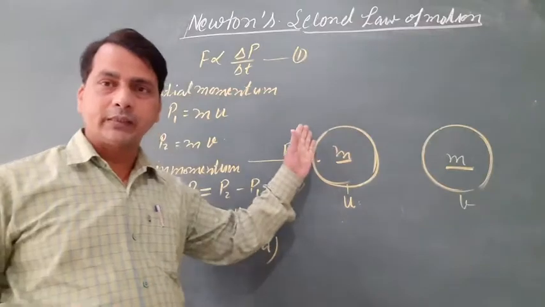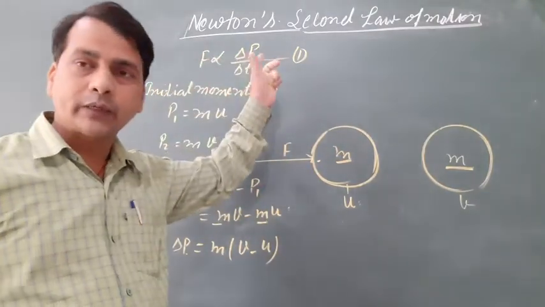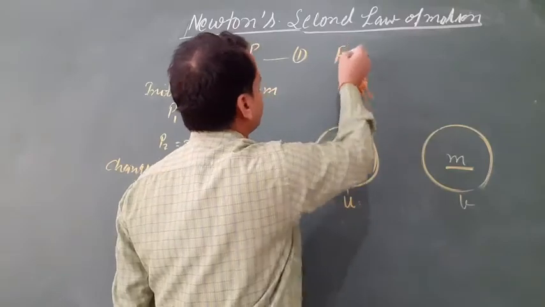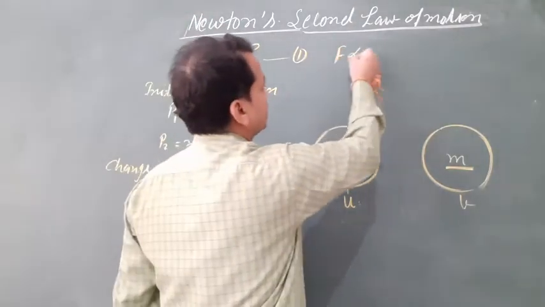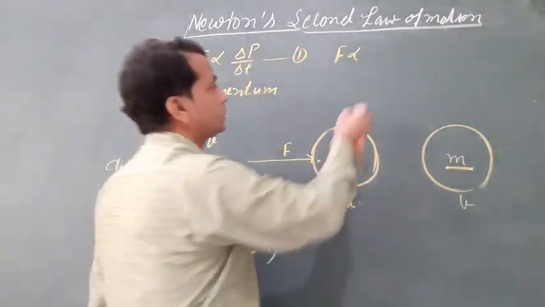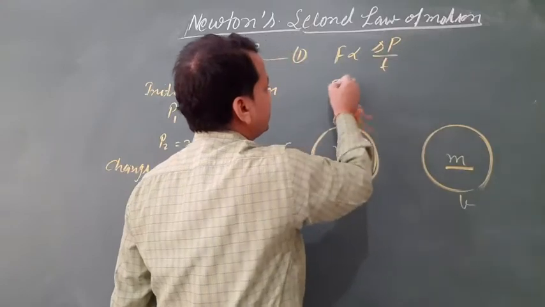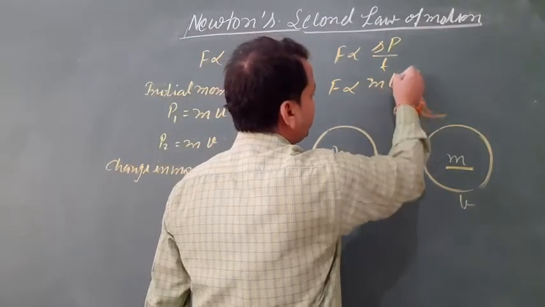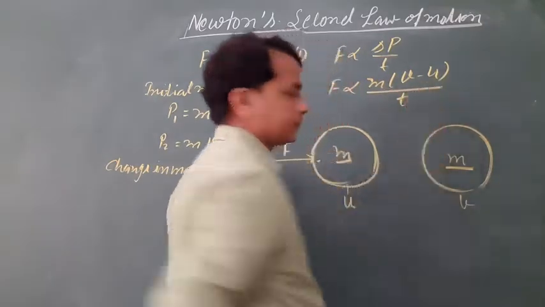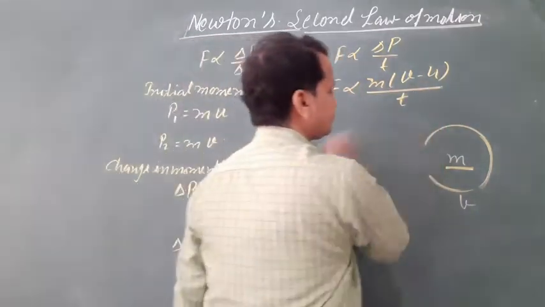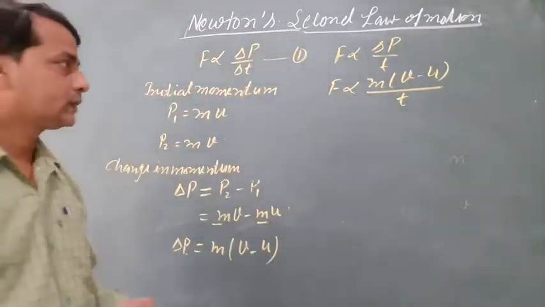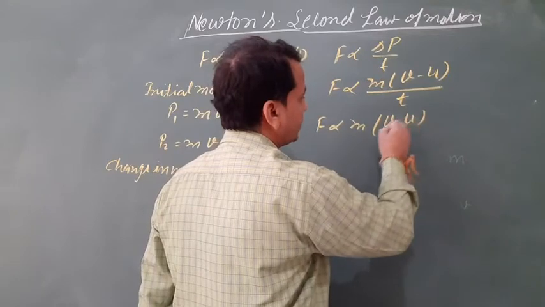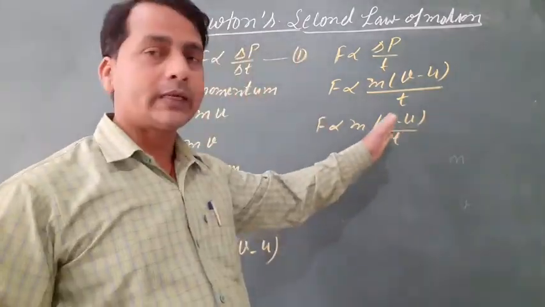Here, from the first equation, force is directly proportional to the rate of change in momentum, that is delta P by delta T. Then F is proportional to delta P, m into (v minus u), over T. So F is proportional to m into (v minus u) by T. Here, v minus u is the change in velocity, divided by time taken.